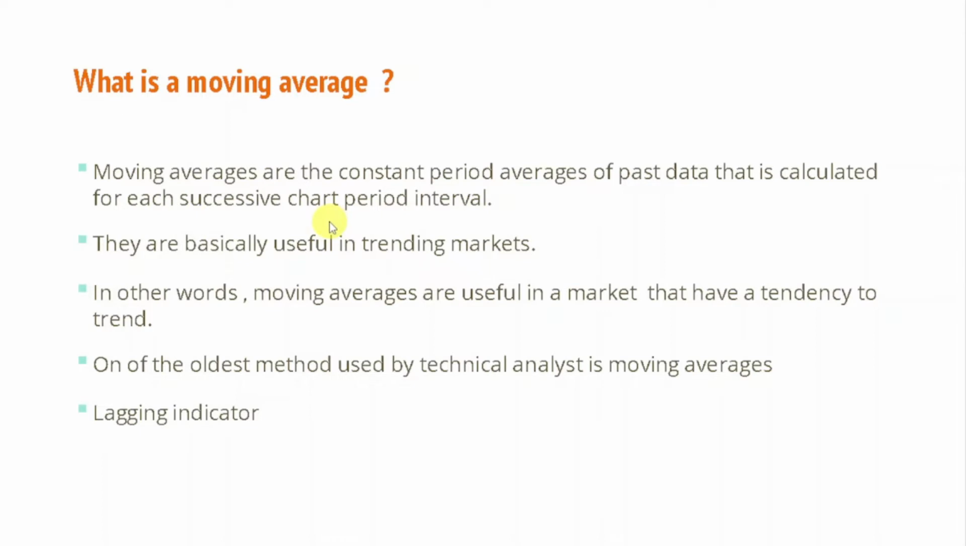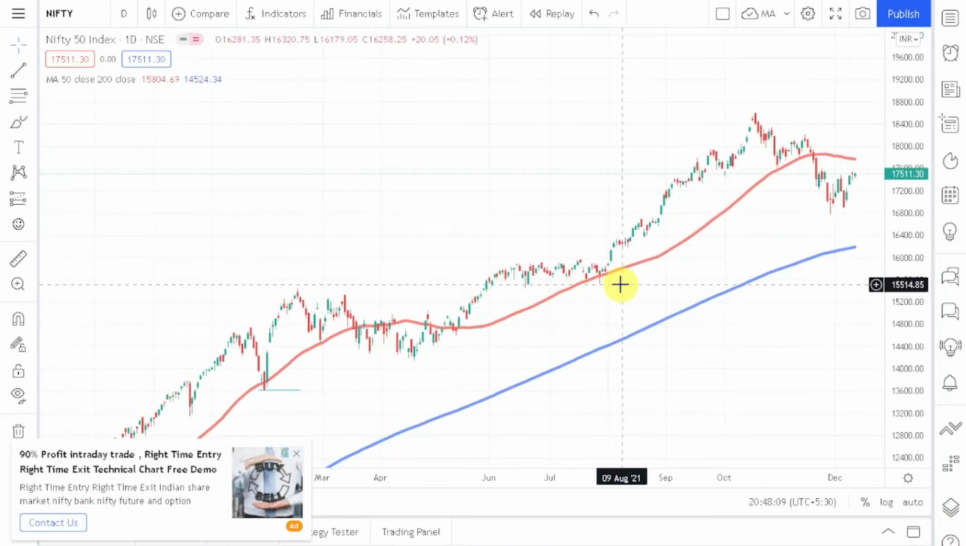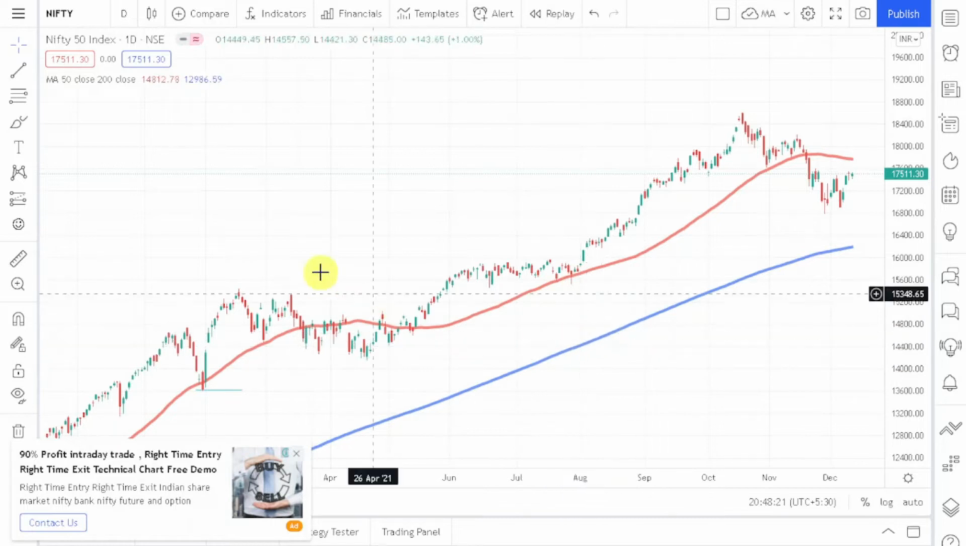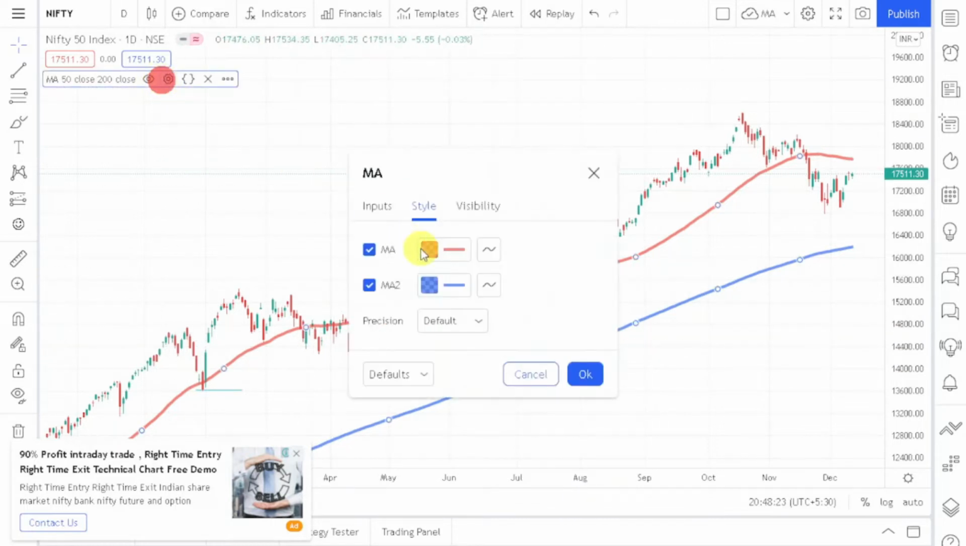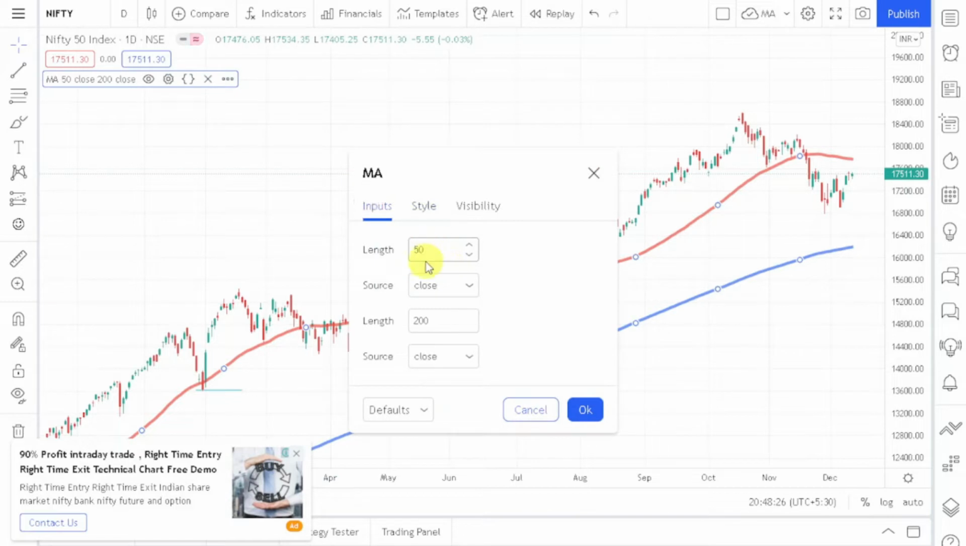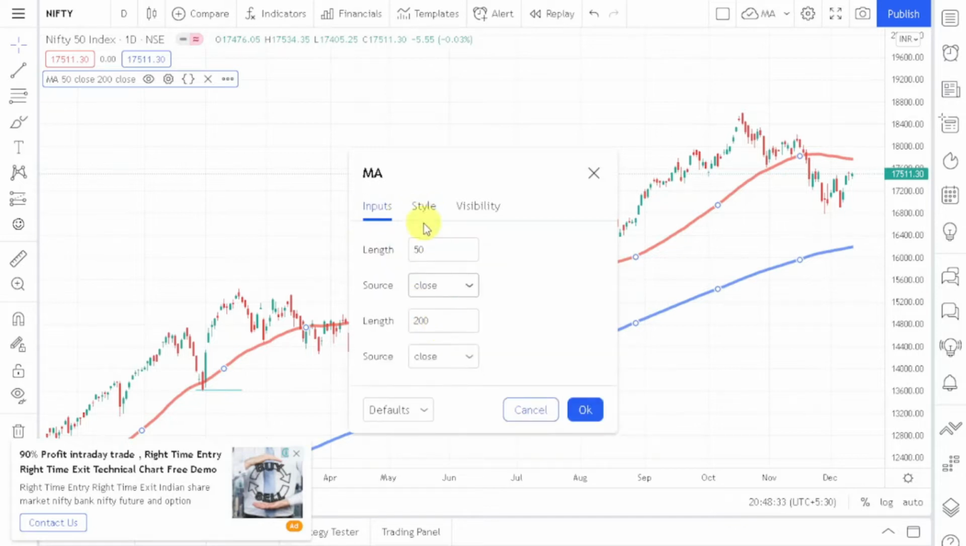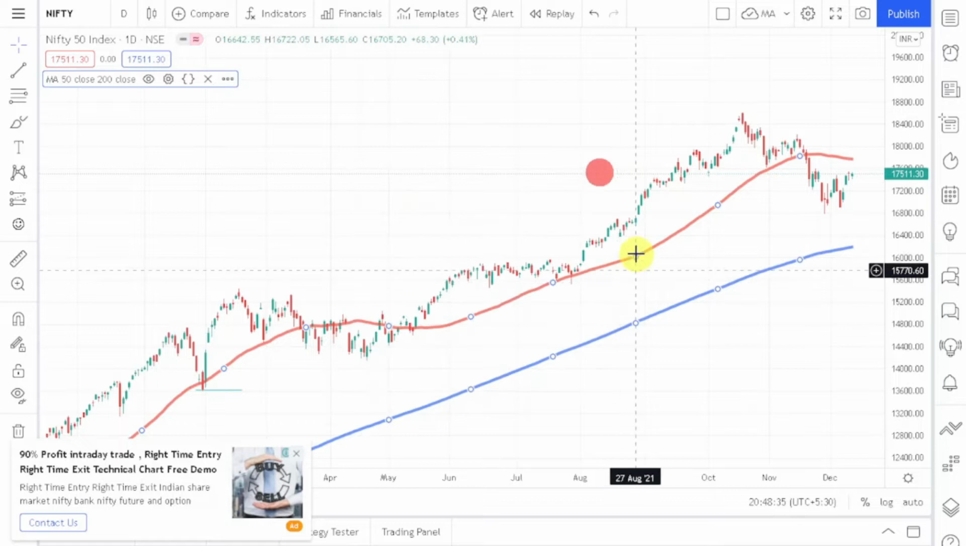We will discuss moving averages in a very practical way, so let's go to TradingView and understand this. Now I have come to TradingView, and as you can see I have opened the Nifty 50 chart, and this is the 1-day chart. On the chart you can see that there are two lines. This line is a red line, and this line is a blue line, right? This red line is the 50 days moving average. You can see in my settings that this 50 line is the red line and this 200 days line is the blue line. I think this is visible to you.